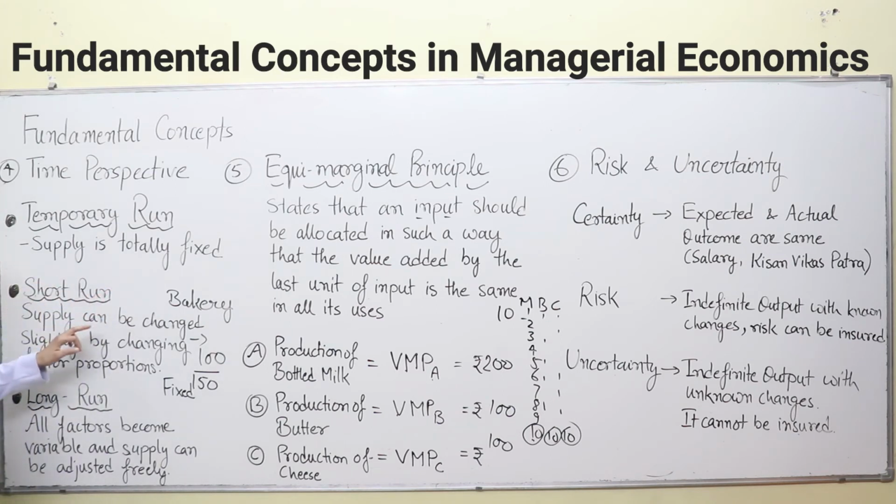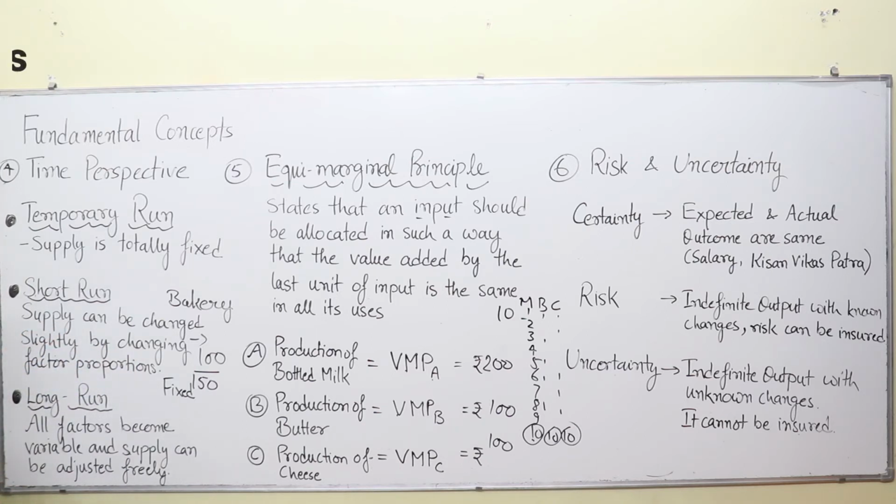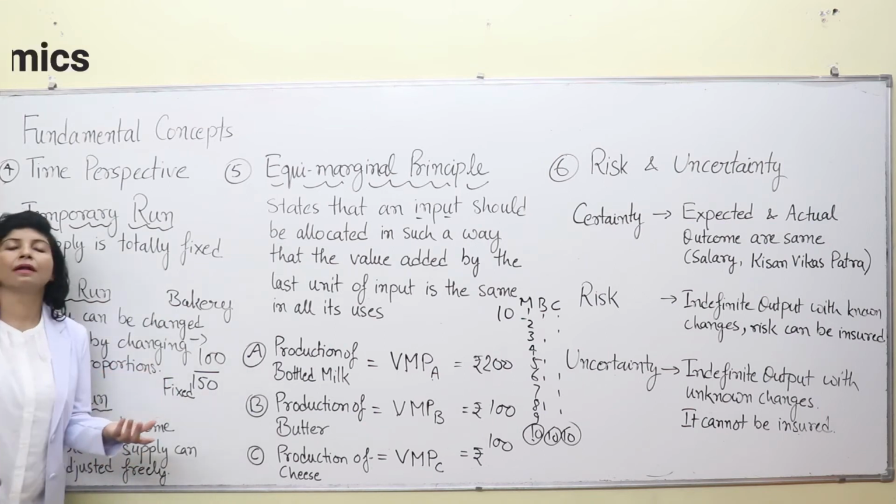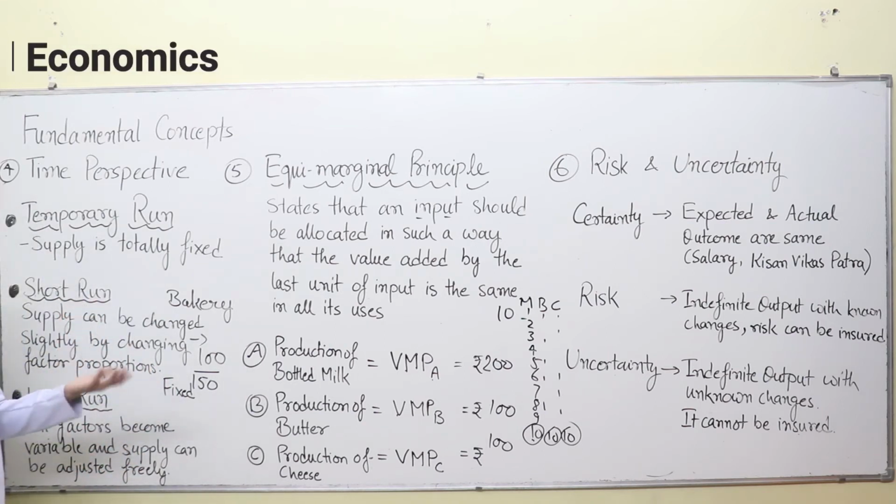Second is the short run. In the short run, supply can be changed slightly. That is a time period where supply can be changed slightly by changing factor proportions. What are factor proportions? Factor proportion is the labor to capital ratio. What is capital? Capital is normally the machinery that you use in your production.